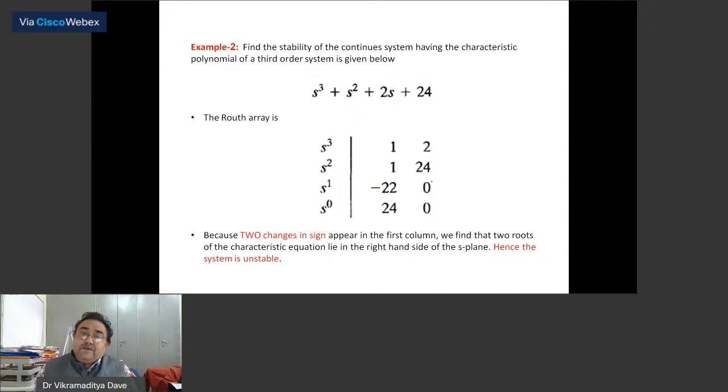Mind it, we have only found out how many, but at what location we don't know. So this is the drawback of the Routh Hurwitz criteria. We will come to know whether the system is stable or unstable, but we don't know what its roots are.